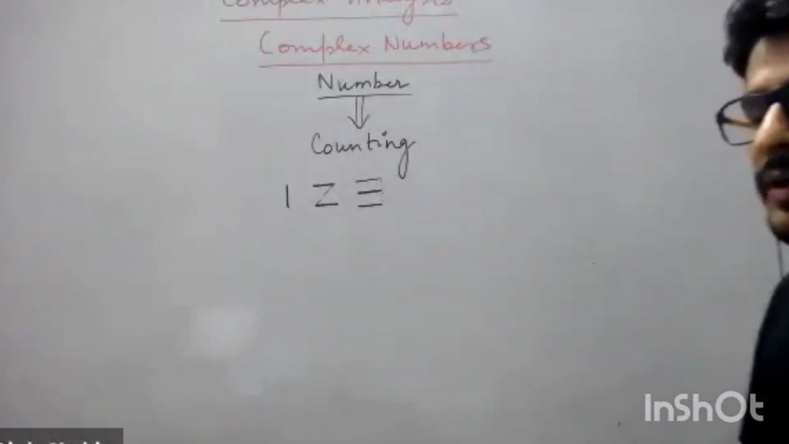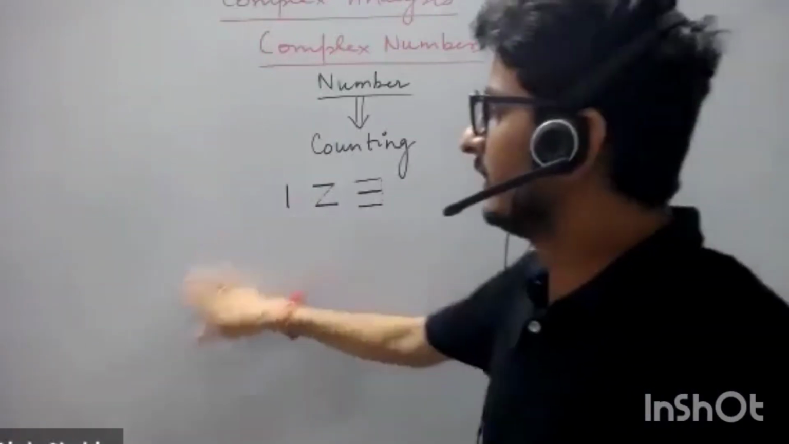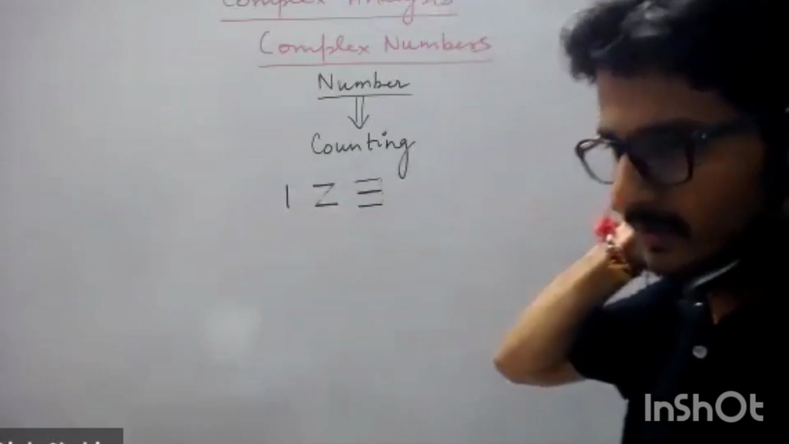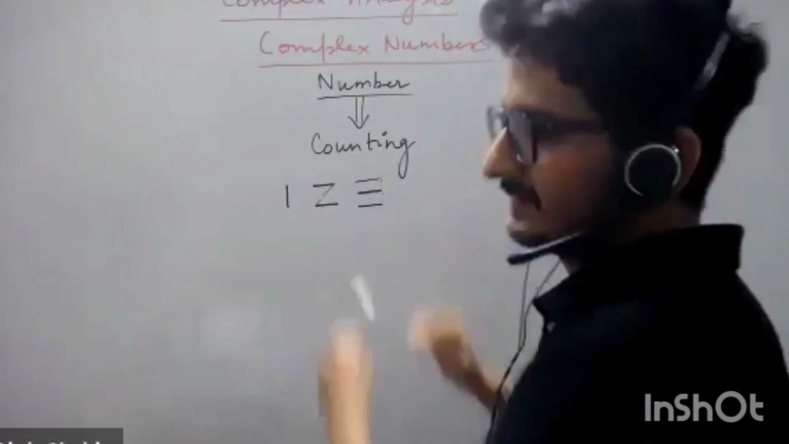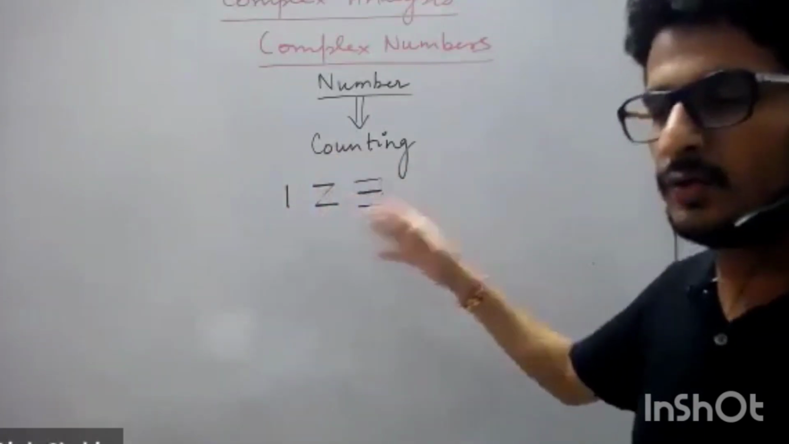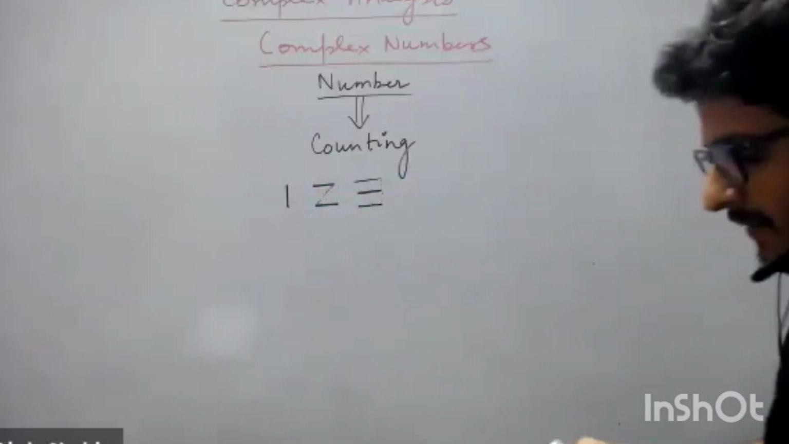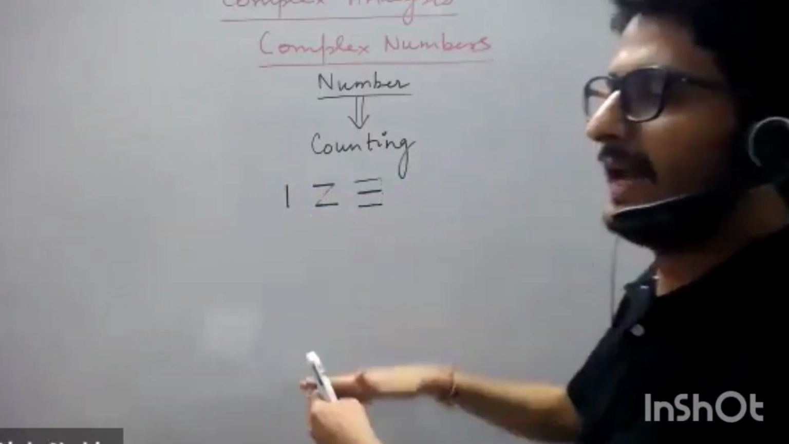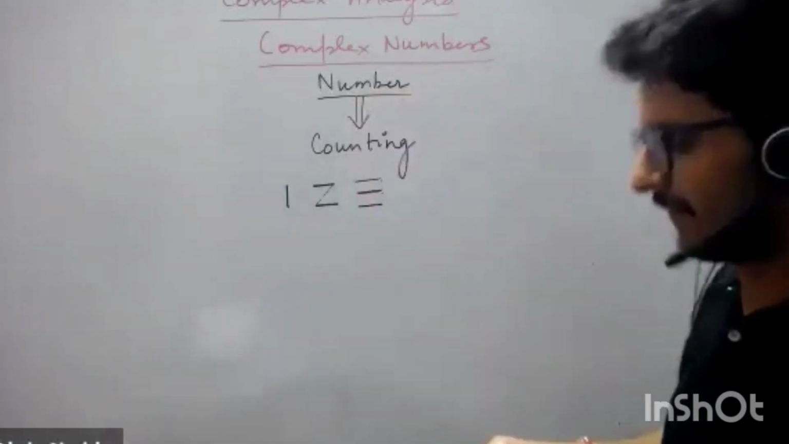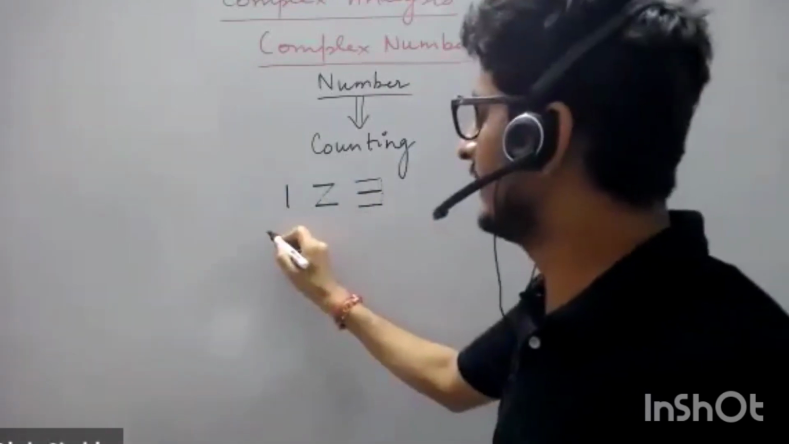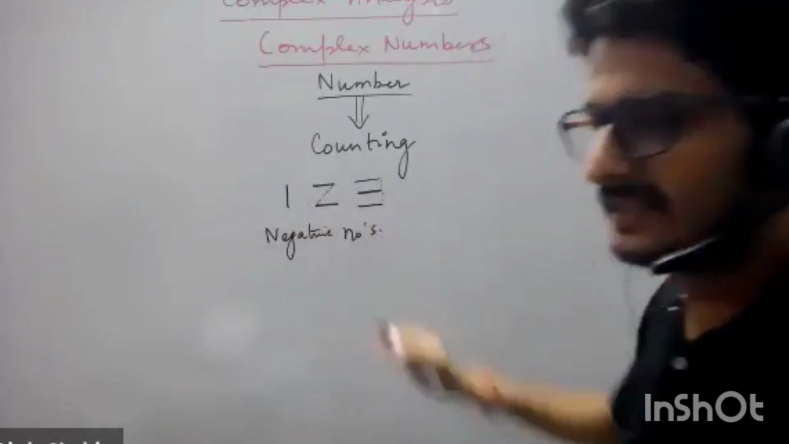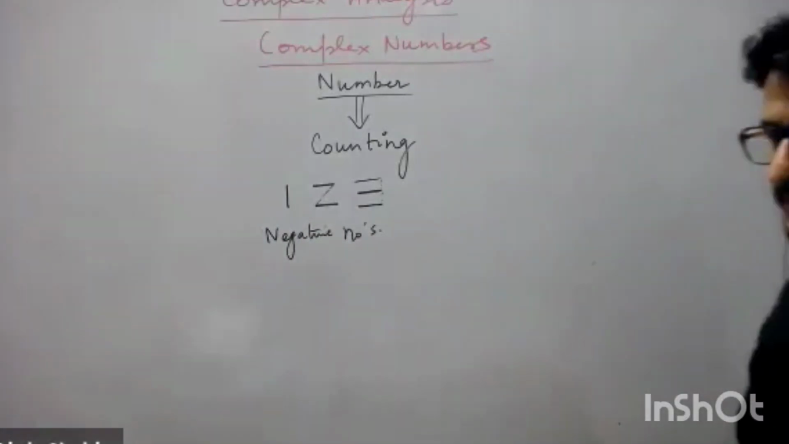Now when the idea of negative numbers comes, you have to extend this idea of counting. Counting numbers are 0, 1, 2, 3. These are counting numbers. When negative numbers come, you have to extend the idea a little bit. Then you accommodate negative numbers in your number family. So first counting numbers are there, then negative numbers are there.